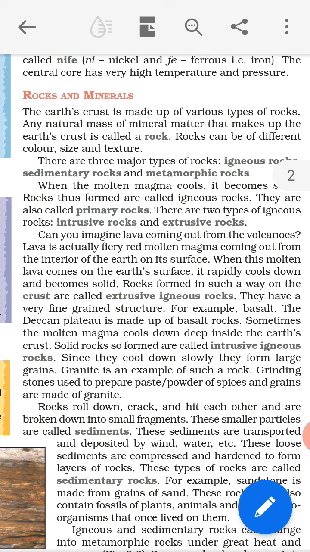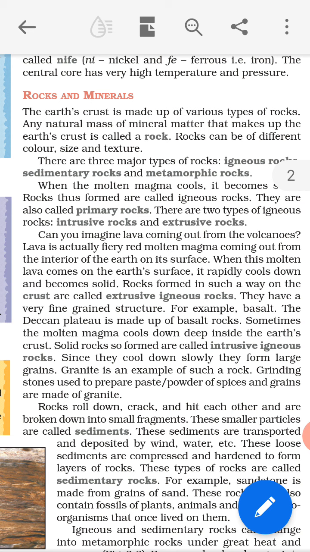Now here, students, we have understood igneous rocks and types of igneous rocks, the extrusive igneous rocks and intrusive igneous rocks. Granite is an example of such a rock, an example of intrusive rocks. Grinding stones used to prepare paste and powder of spices and grains are made of granite.